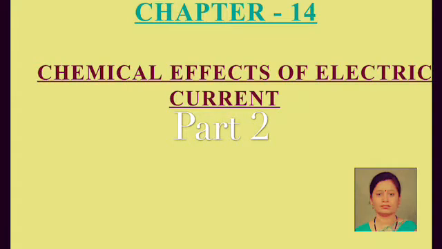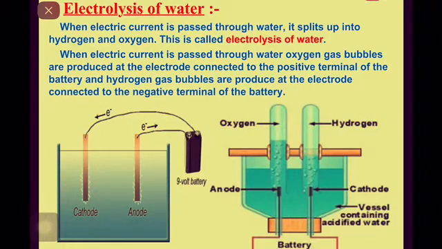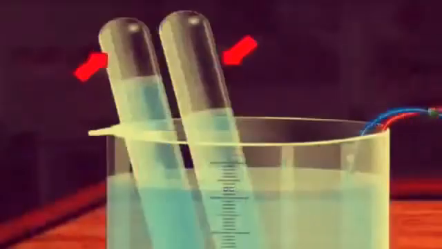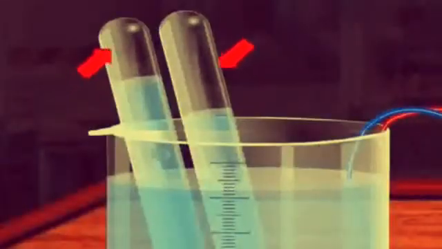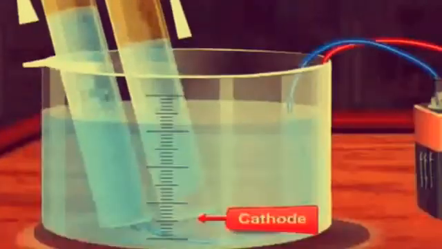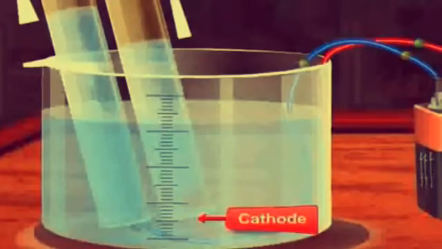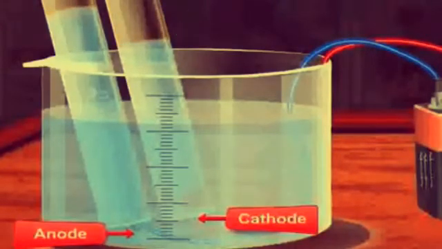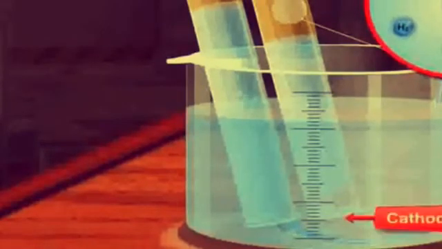Let us start today's session with the electrolysis of water. When electric current passes through water, it splits into hydrogen and oxygen gas. This is called electrolysis of water. Oxygen bubbles are produced at the electrode connected to the positive terminal, and hydrogen bubbles get collected on the electrode connected to the negative terminal of the battery.